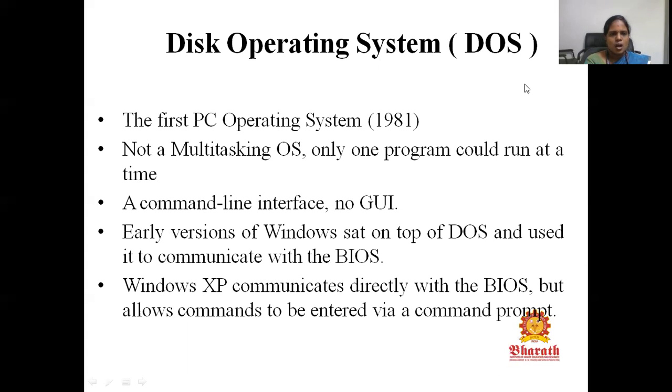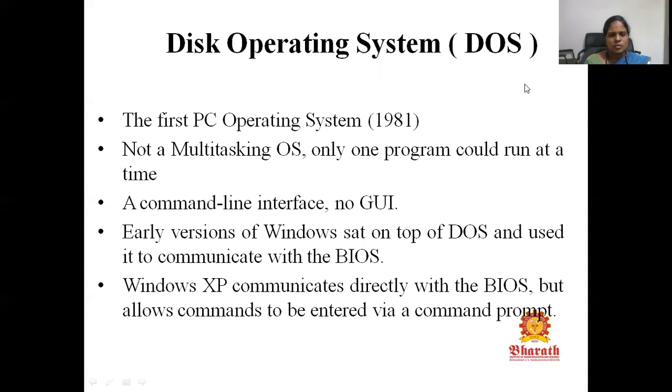Next comes disk operating system, that is DOS. It was the first PC operating system to come into existence. It is not a multitasking operating system. Only one program can be executed at a time. A command line interface is used for this DOS operating system.